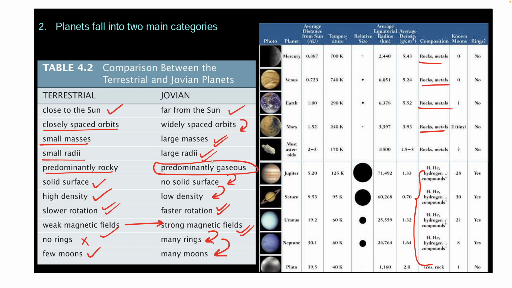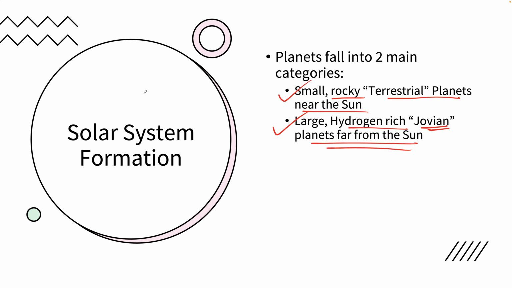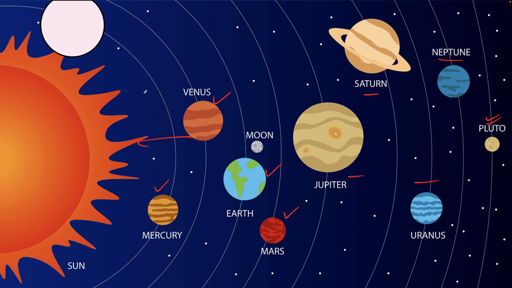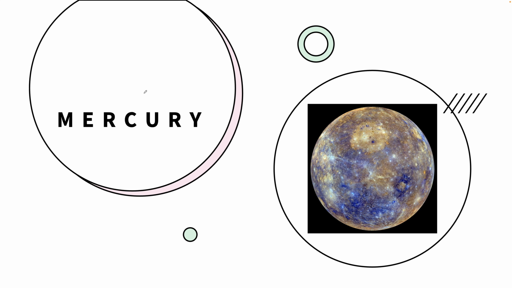Now let's try to understand that terrestrial planets have an iron core. Another difference is that Jovian planets are less dense, so they are made up of gases. Okay, now that we have covered this, let's go ahead and cover one planet at a time. So let's start with Mercury first of all.